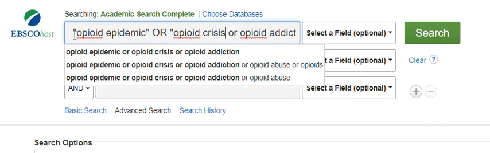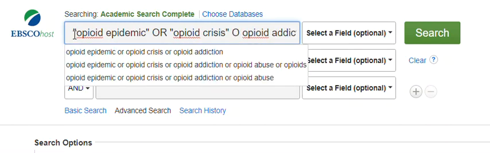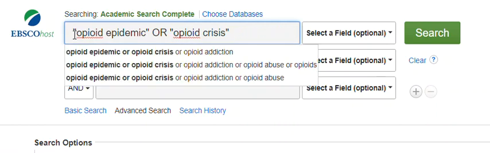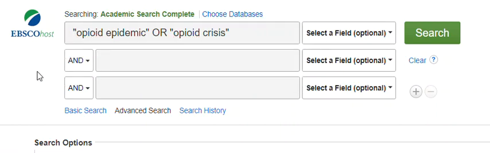And additionally, I am capitalizing or. You do not need to for this database. I'm actually going to take out opioid addiction. I don't want that one in my search right now. You don't need to capitalize or in this database, but you do need to capitalize in other databases. So it's good practice. Just get in the habit of doing it now.